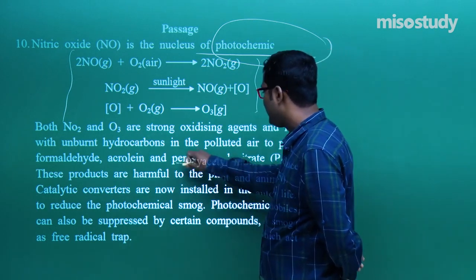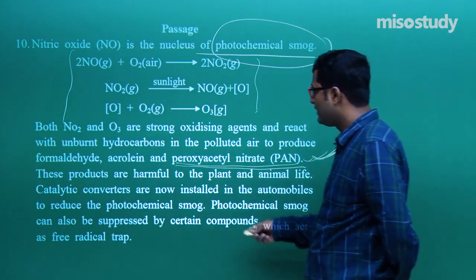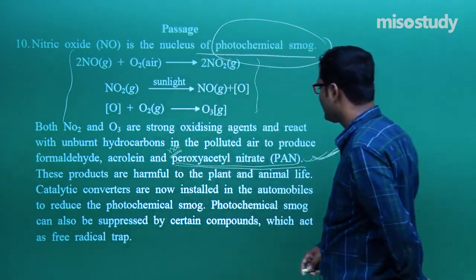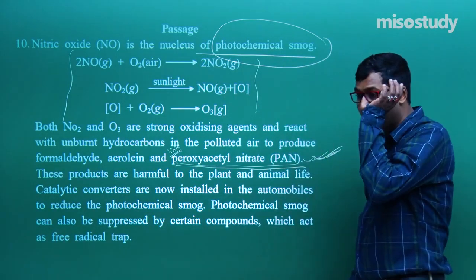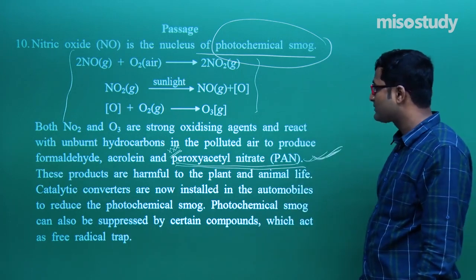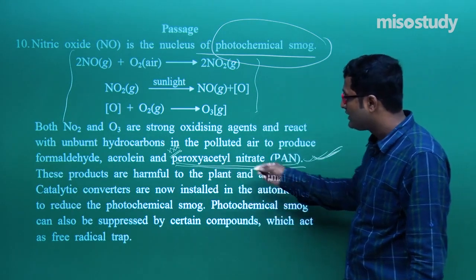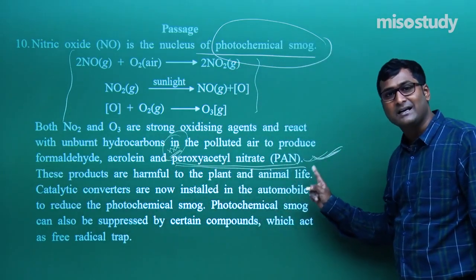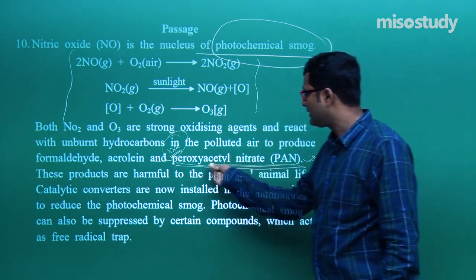Pardon, one more thing I have to mention here. During my question answer round, I mistakenly took the full form of PAN as polyacrylonitrile. So better to explain here, it is peroxyacetyl nitrate. Clear to you? So write it in your memory, peroxyacetyl nitrate. Clear? So check it out, you will get the answer.